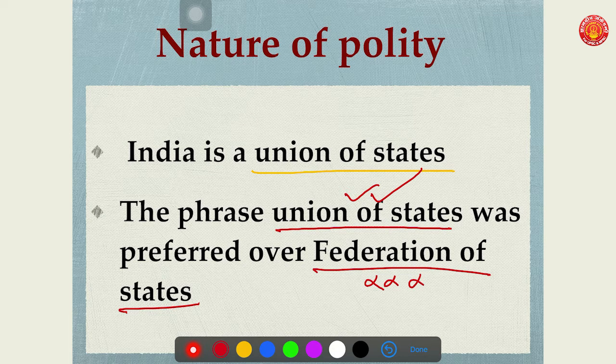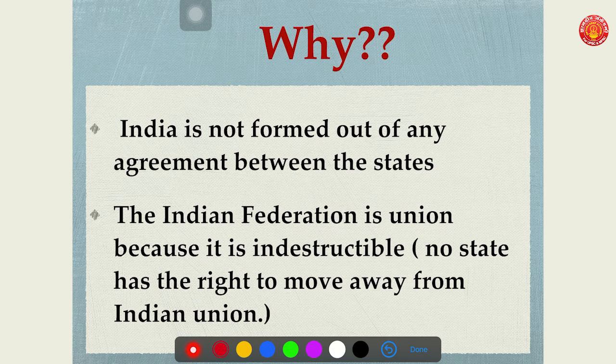Because, as we have discussed, our constitution has given states legislative power, economic power, financial power. Also, simultaneously our states have the same nature of polity as the center. So why should India not be called a federation of states? Why did we prefer the term union of states? The answer lies in the next slide. Why is India a union of states and why is it not a federation of states?